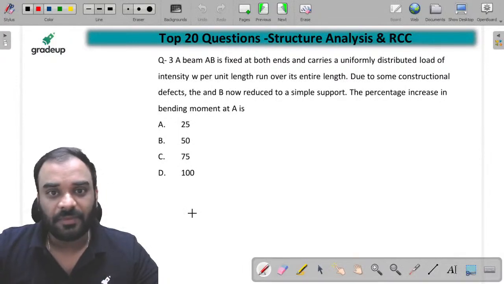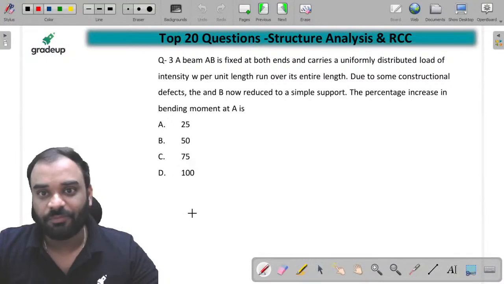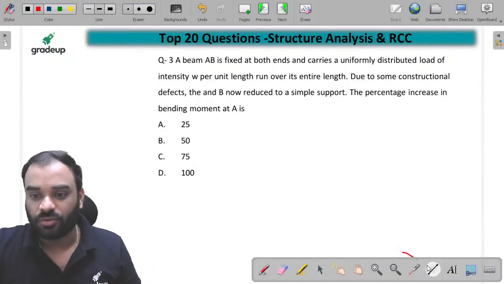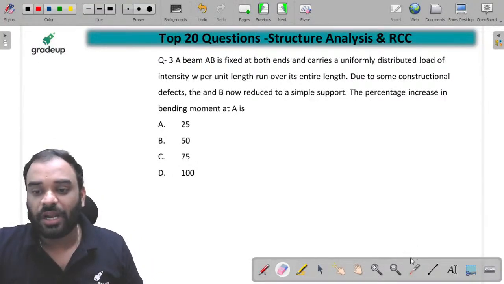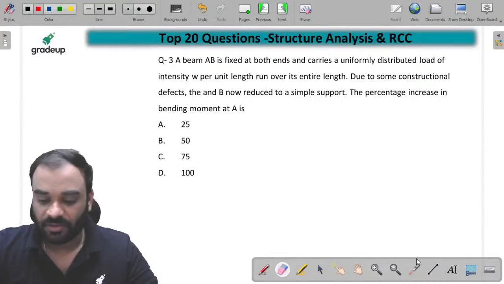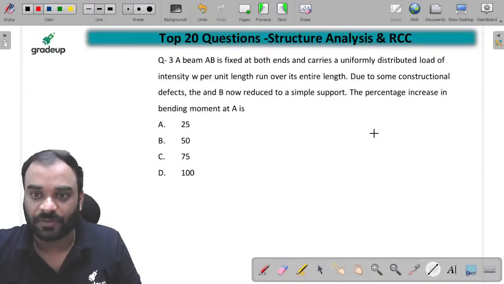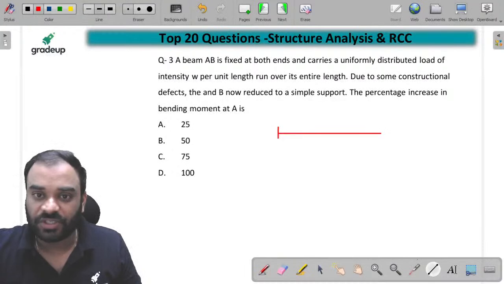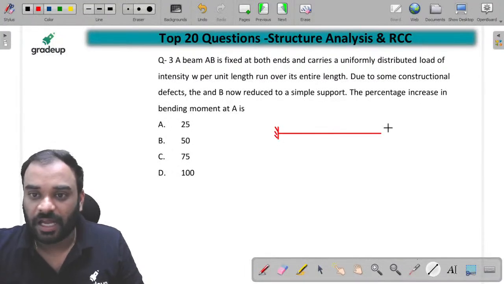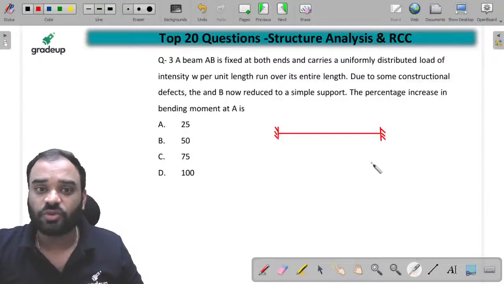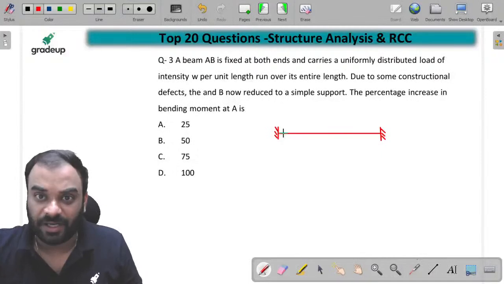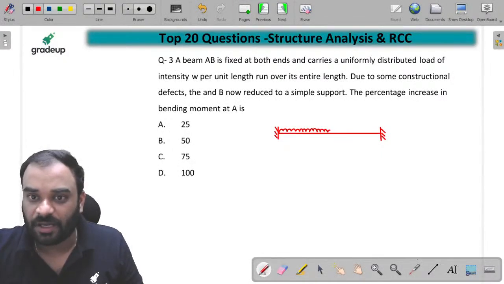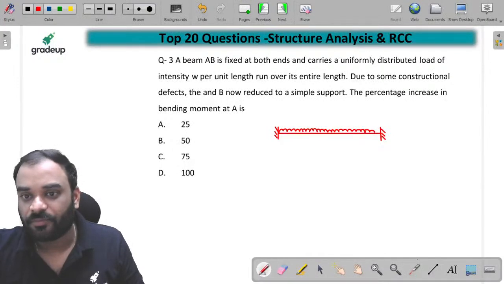A beam AB is fixed at both the ends. एक बीम है बच्चों AB जो कि दोनों एंड पे कैसा है भाई? फिक्स्ड है. At both the ends they are fixed in nature. This one is also fixed and this one is also fixed, right? Both the ends are fixed over here and a UDL is to be placed on the entire span. एक UDL है बच्चों जो कि पूरे स्पान पे लोडेड है, right?